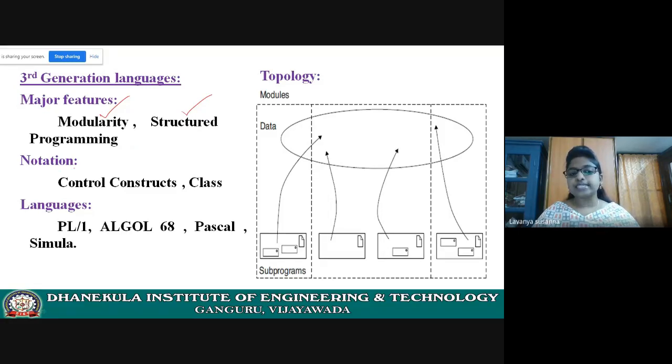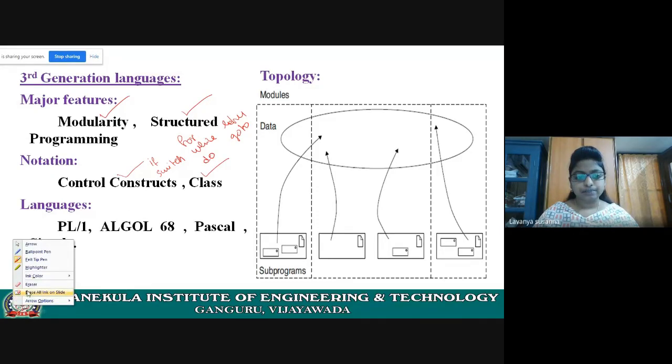Next, notations of programming languages. It will use control structures, and classes were introduced in third generation. Control structures means selection statements like if, switch, and repetition statements like for loop, while loop, do while, and unconditional statements like return, goto. It depends upon the language.